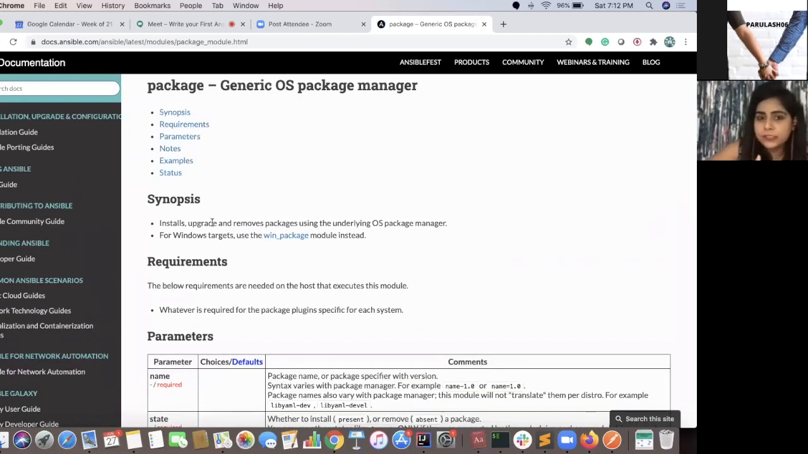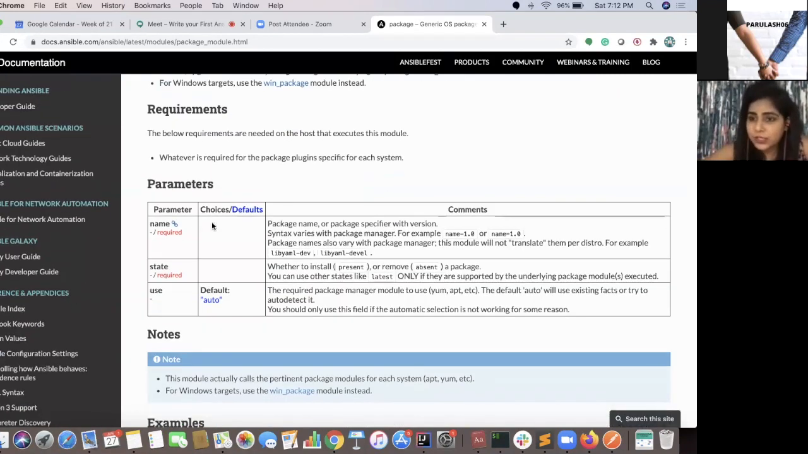Now, why do you need this? By the way, this is a new module which was added in Ansible, because sometimes you want to use the same Ansible playbook for multiple host types, like Red Hat, Ubuntu, etc. If you want to do that, then the package manager changes. So to make our Ansible script better, we can use package as our package manager.